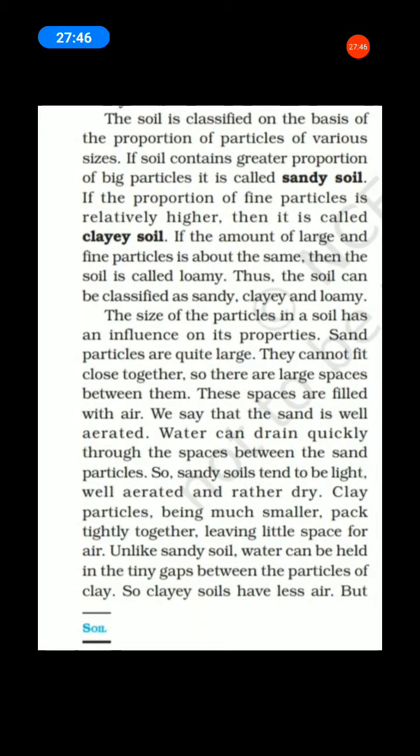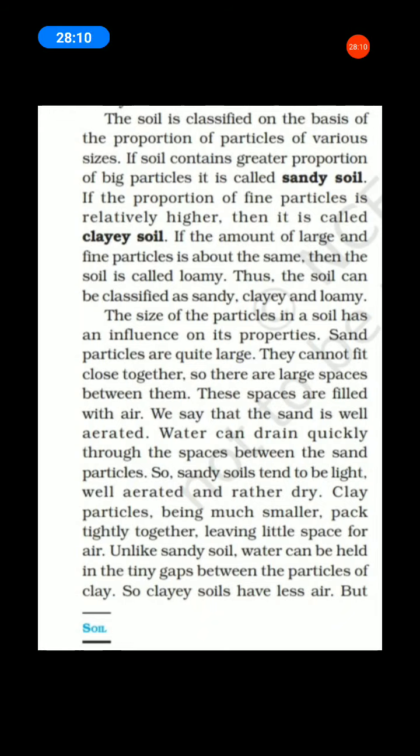Why can they not fit closely? There are large spaces between them. These spaces are filled with air. Underline the word. Now we will discuss the sandy particles, so all of you listen and look at your book.